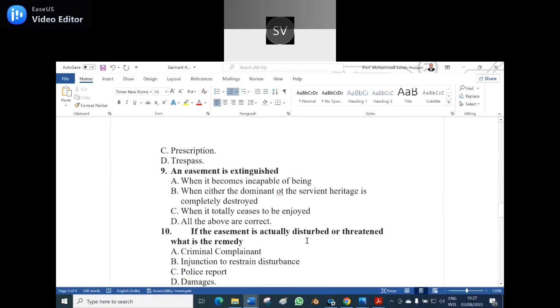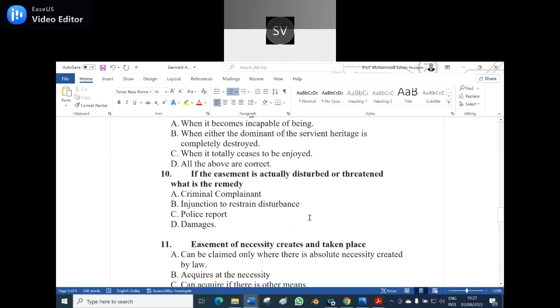Ninth question. An easement is extinguished. Option A, when it becomes incapable of being enjoyed. Option B, when either the dominant or the servient heritage is completely destroyed. Option C, when it has totally ceased to be enjoyed. Option D, all the above are correct. Yes, option D is the correct answer for the ninth question. All options are correct.